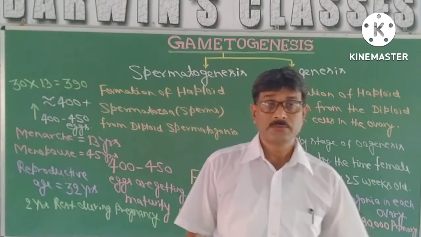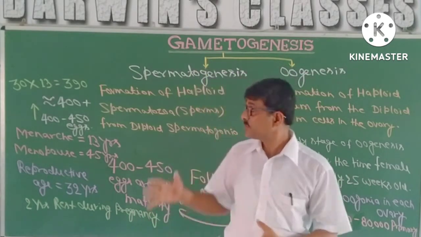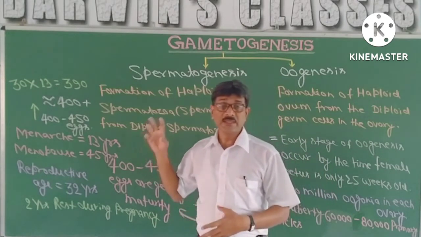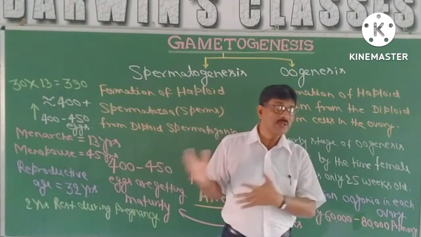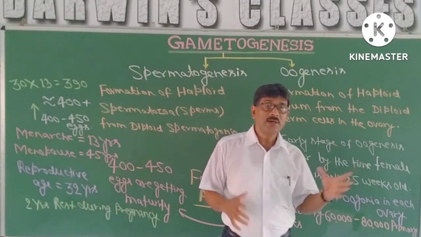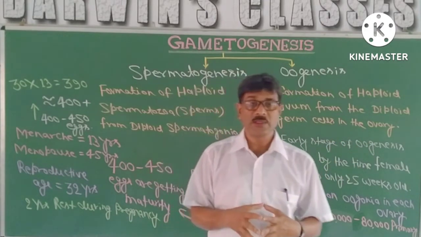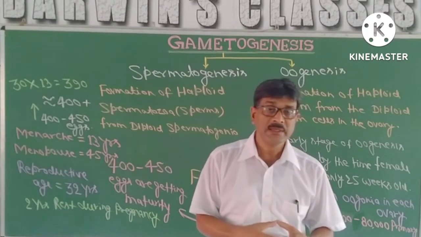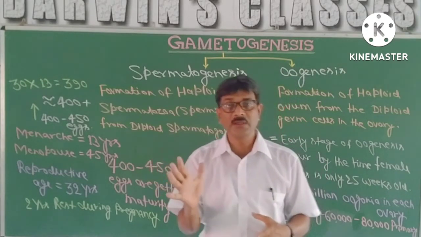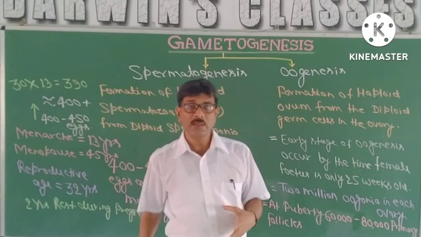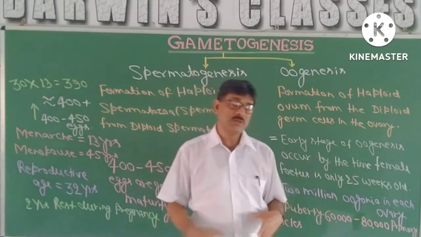And as we know, the sperms are motile, their size is very small. In comparison to a sperm, the ovum is larger and non-motile. Although they are moving, the ciliated epithelial cells inside the oviduct are propelling the egg or ovum towards the uterus.